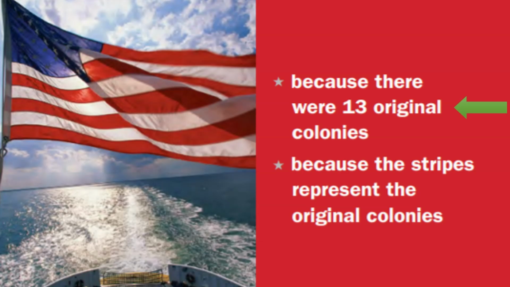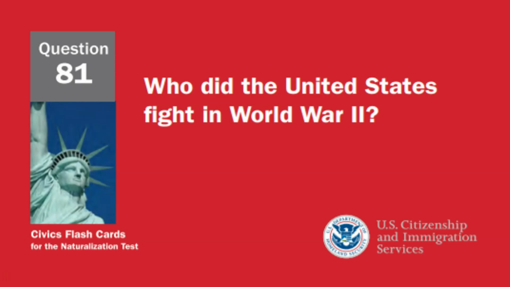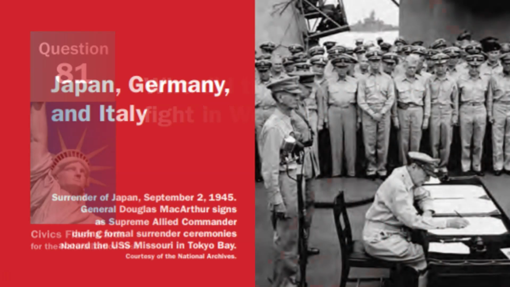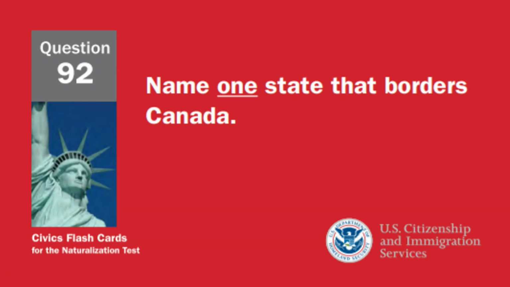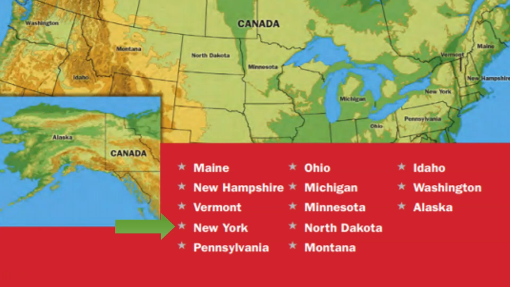Because there were 13 original colonies. Who did the United States fight in World War II? Japan, Germany, and Italy. Name one state that borders Canada. New York.